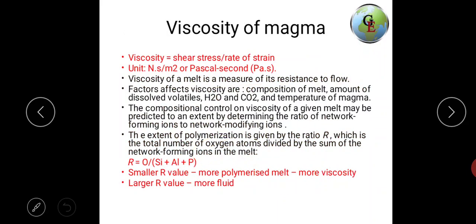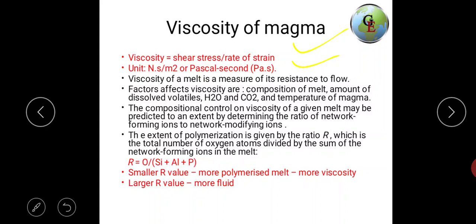Then viscosity of magma. Viscosity can be described as the reverse of fluidity, and it is defined as shear stress by shear strain. The unit of viscosity is Newton second per meter square, or Pascal second. Viscosity of a melt is a measure of its resistance to flow. Factors that affect viscosity are the composition of the melt, the amount of dissolved volatiles, mainly water and carbon dioxide, and the temperature of the magma.